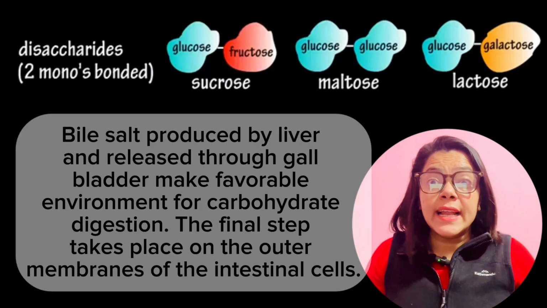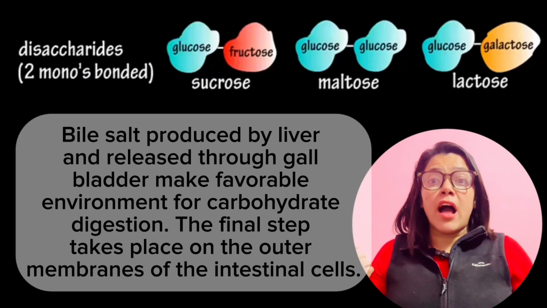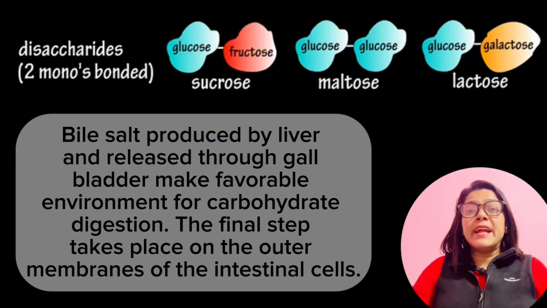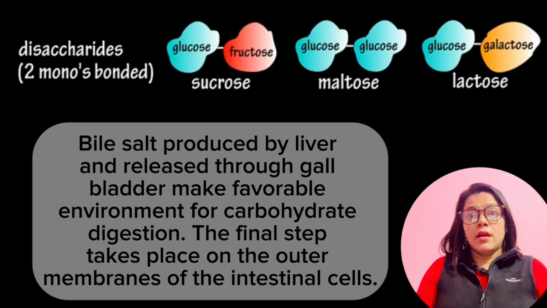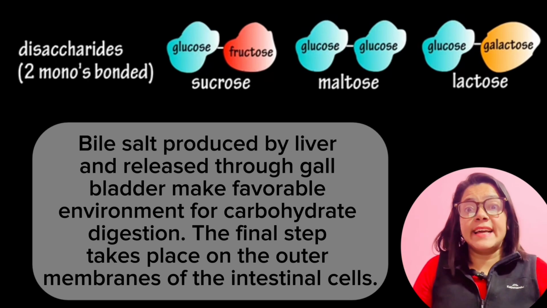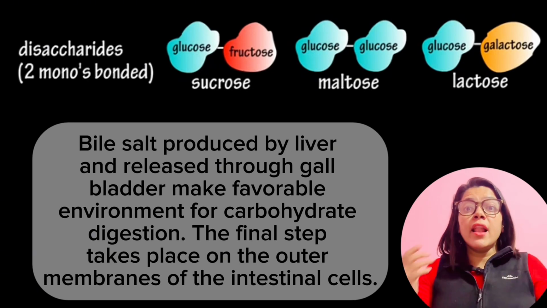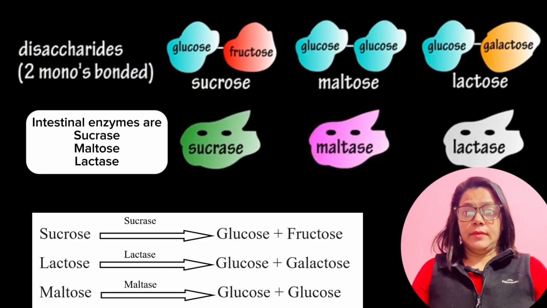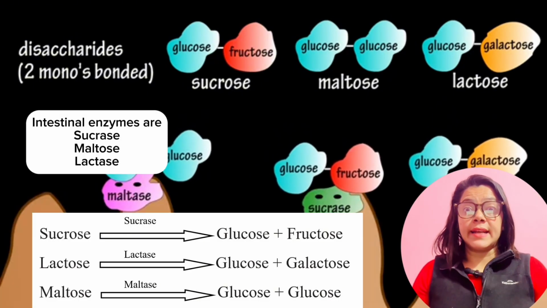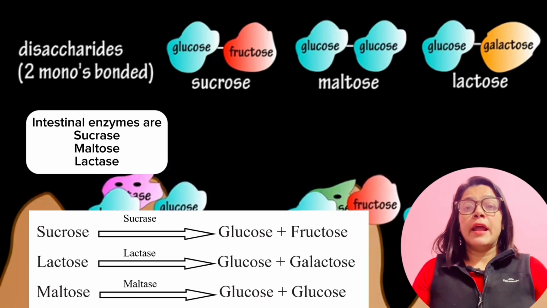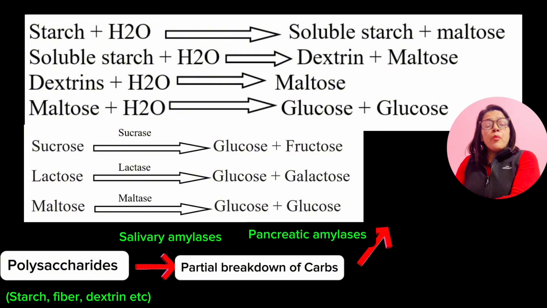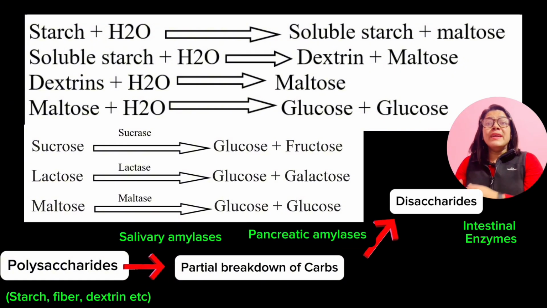Pancreatic juice, that is pancreatic amylase, helps for further breakdown of carbohydrate, and we get the disaccharide form of carbohydrate. And with the help of intestinal juices, intestinal enzymes, that is lactase, sucrase, and maltase, disaccharides are further broken down into monosaccharides.